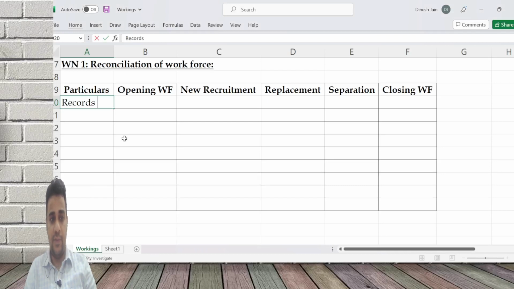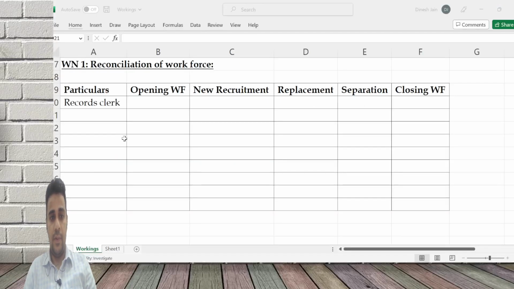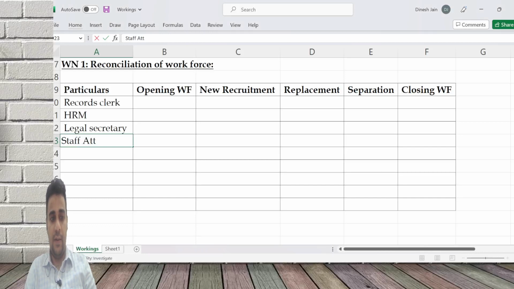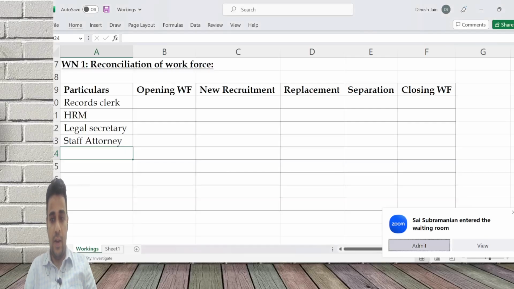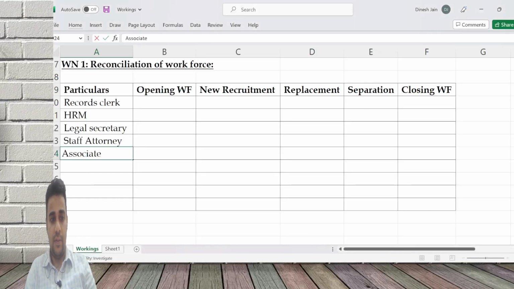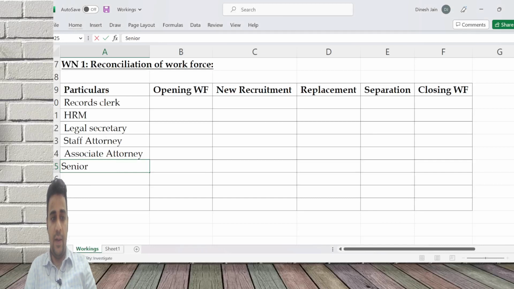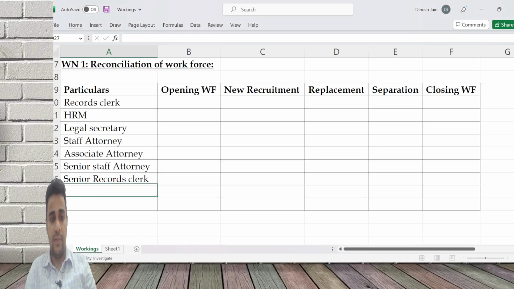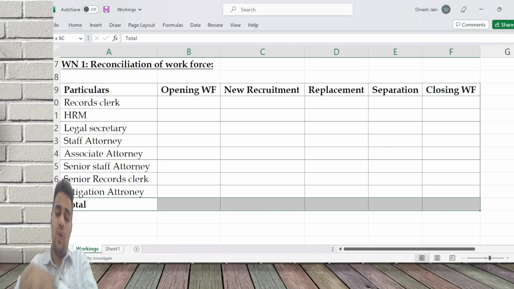Totally eight categories: records clerk, human resource manager, legal secretary, staff attorney, associate attorney, senior staff attorney, senior records clerk, litigation attorney, and total. Once I get the total, the problem becomes simpler.